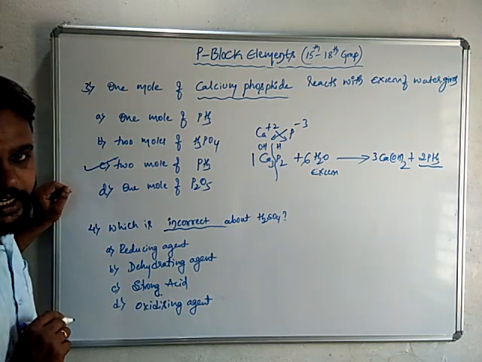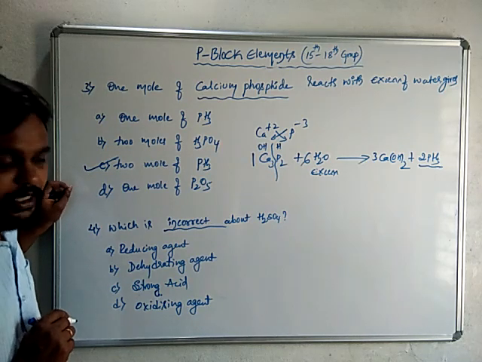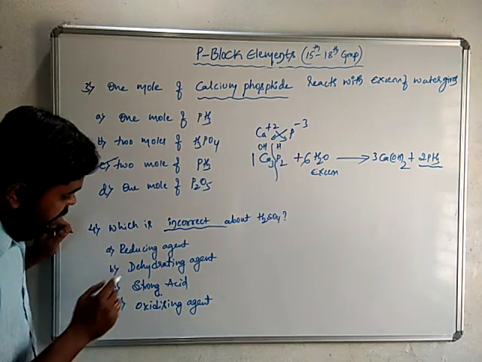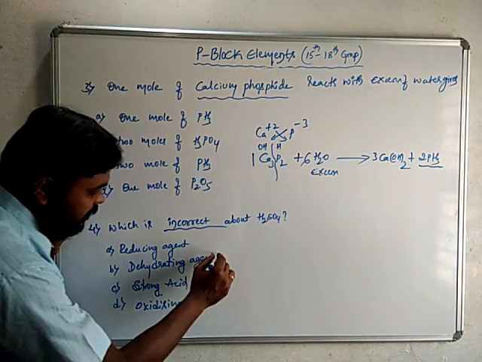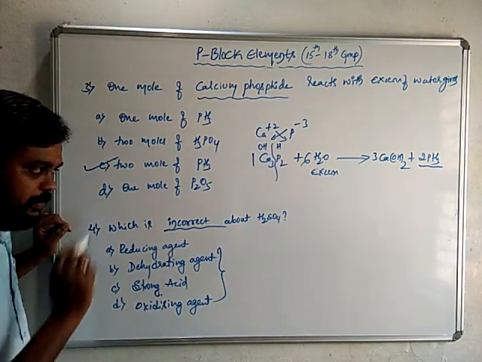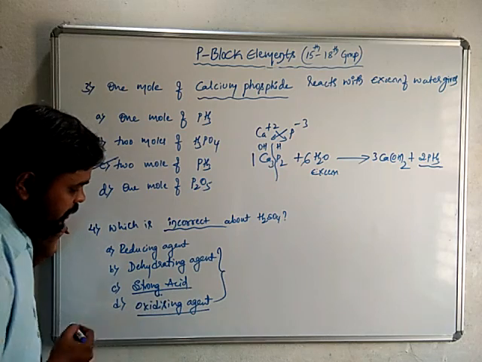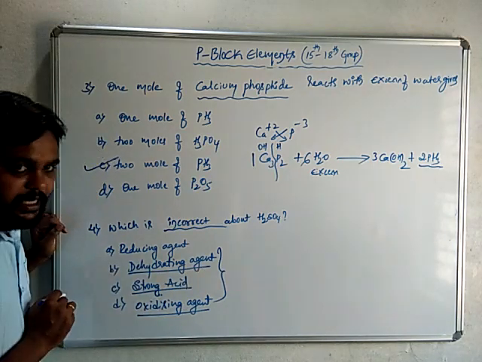One example of a dehydrating agent is the charring action on sucrose. We know that already. So among all these options, reducing agent, dehydrating agent, strong acid, oxidizing agent, these three properties can be shown by sulfuric acid. It can act as an oxidizing agent, a strong acid, a dehydrating agent, but it cannot act as a reducing agent.